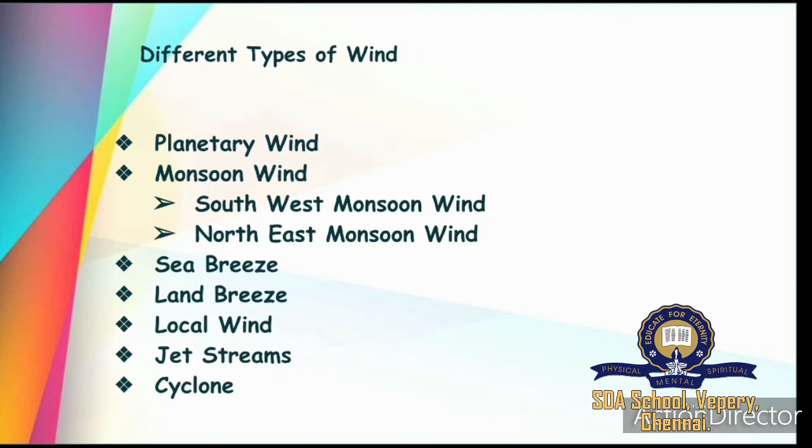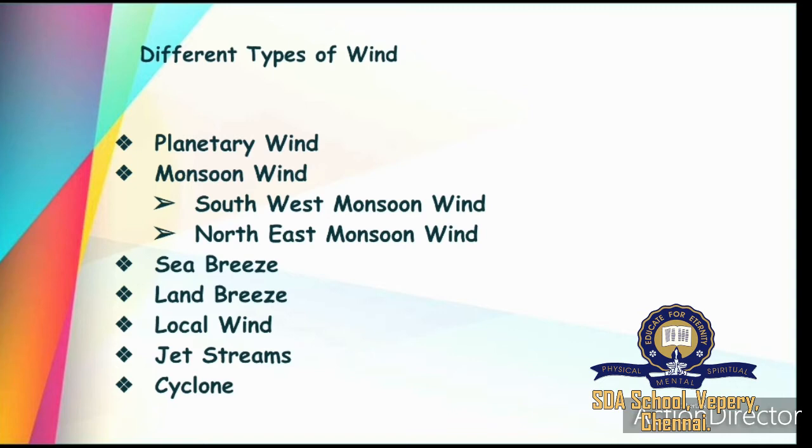Then comes monsoon wind. So what is monsoon wind? The word monsoon is derived from the Arabic term mausim, which means season. So monsoon wind is the seasonal wind. Because of monsoon wind only we are getting rain.